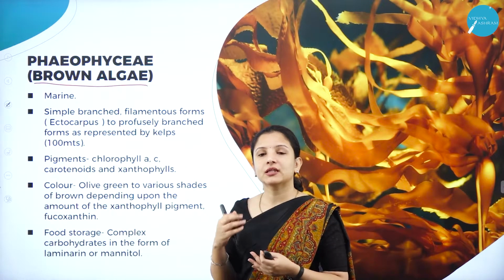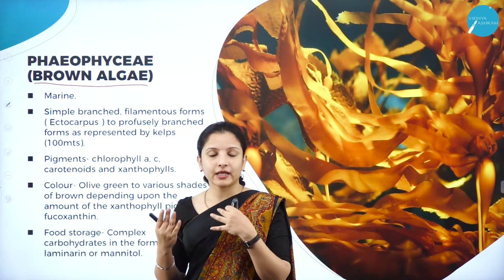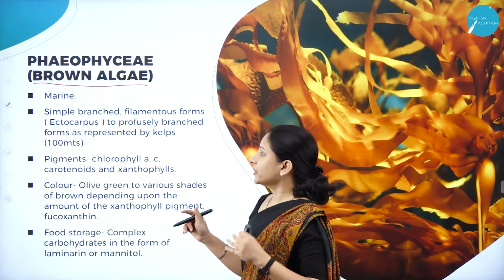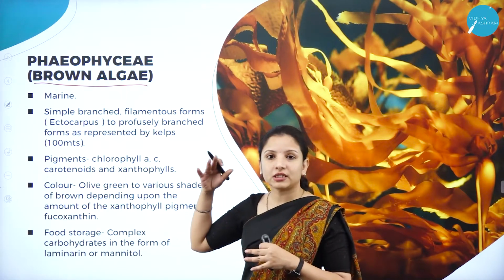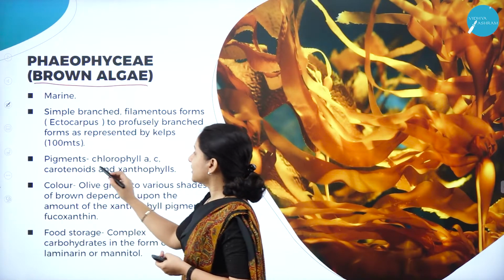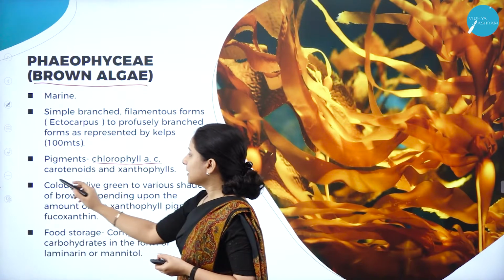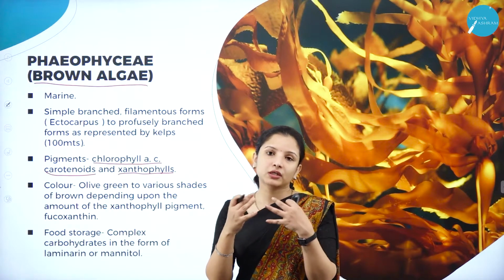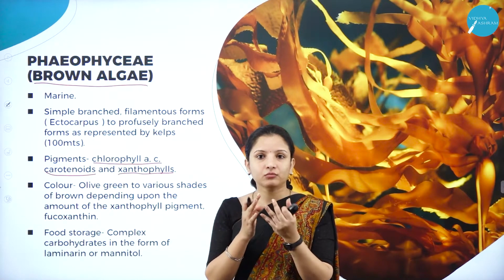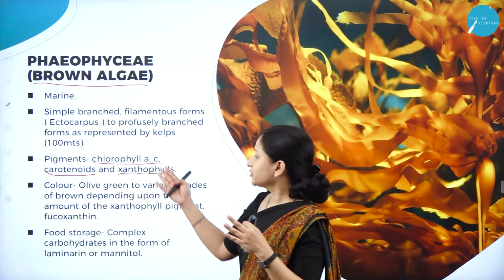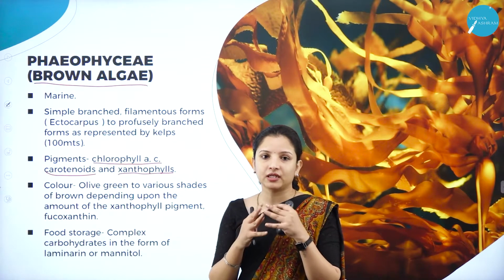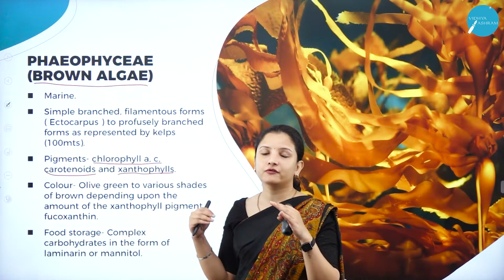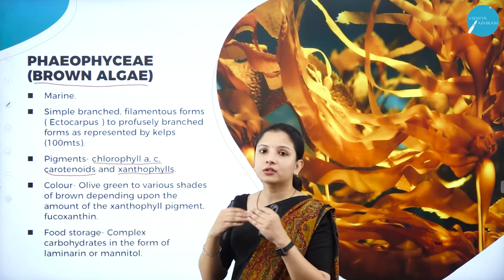Just like in Chlorophyceae, they had chlorophyll A and B pigments which gave the algae the green color. Here also it contains particular pigments which give it a brown color. It has pigments such as chlorophyll A, chlorophyll C, carotenoids and xanthophylls. All these give them an olive green to brown color. Olive green because chlorophyll A is present, somewhat brownish in color. So chlorophyll A, chlorophyll C, carotenoids and xanthophylls are the pigments that give the brown color to the algae.